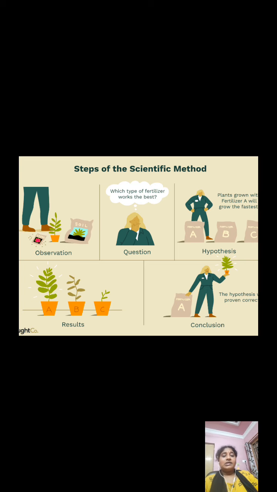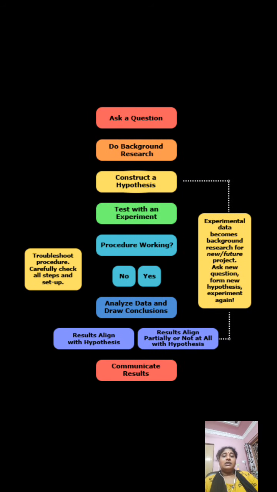Okay, so this comes under experimental science. See here now, the same thing what we did now in the form of a simple block diagram. So what is the first thing we need to do? Questioning, asking a question. So we have to do background research.